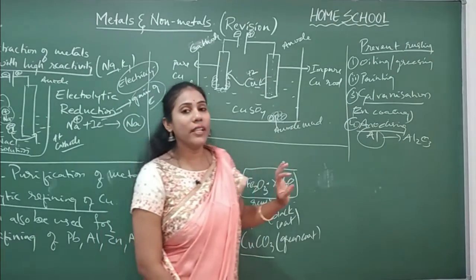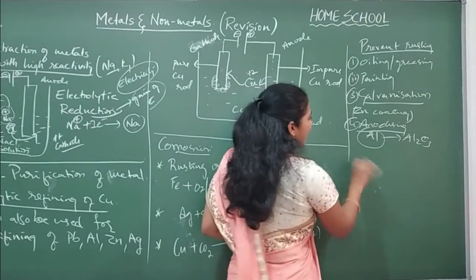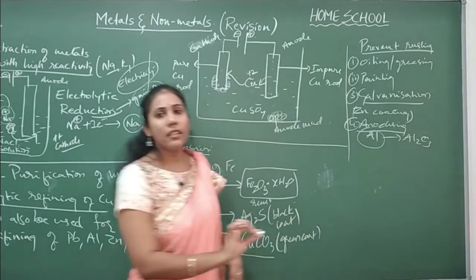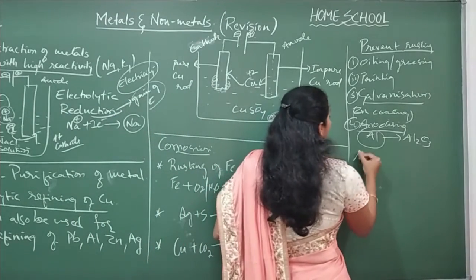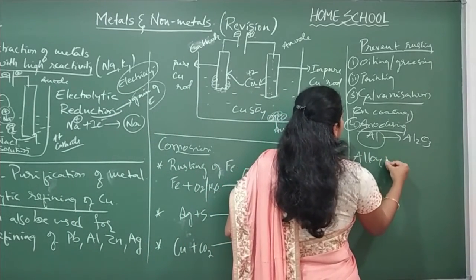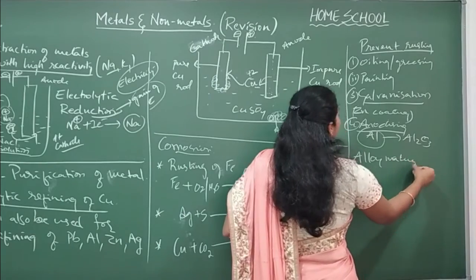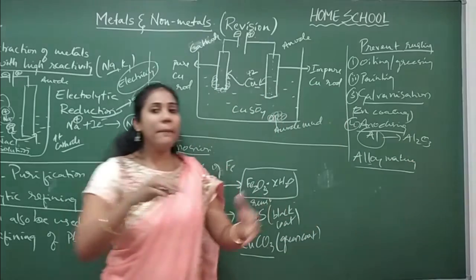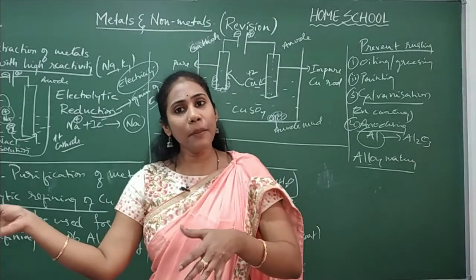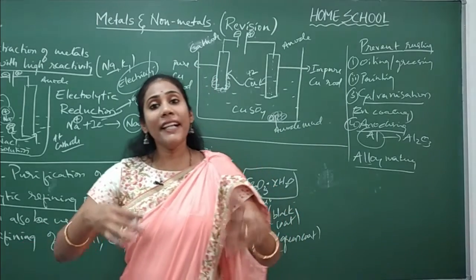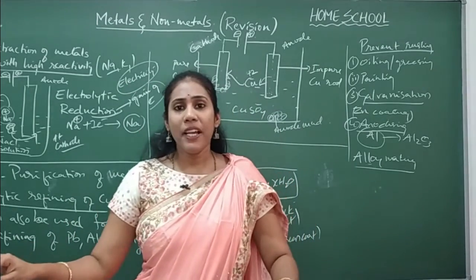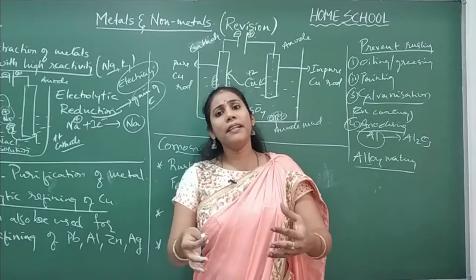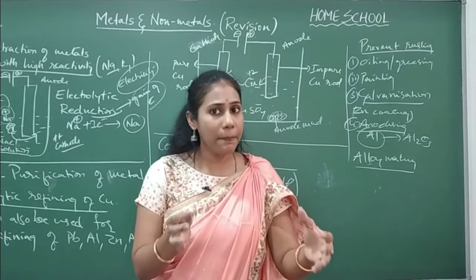That is called anodizing. Last but very important process which is used to prevent corrosion is alloy making. So what do you mean by an alloy? We will mix one metal with another metal or non-metal so that the metal's properties are completely changed, and the changed properties are much beneficial for mankind.